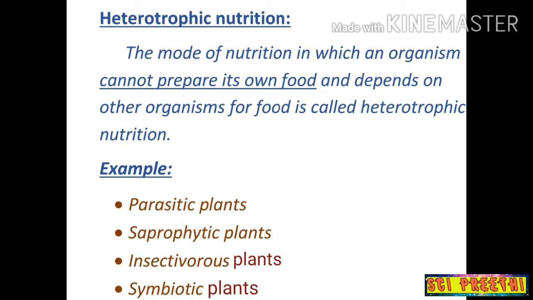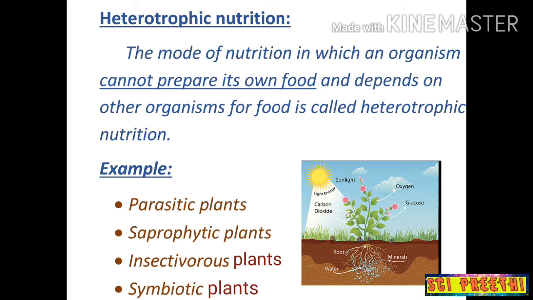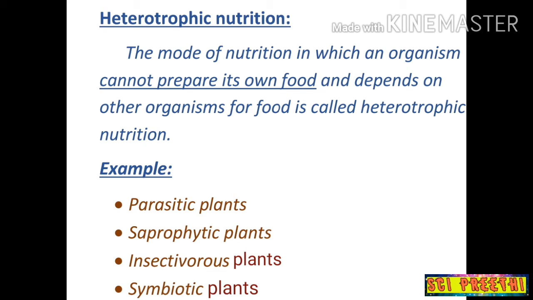Why can't heterotrophic organisms prepare their own food? The reason is that some plants lack chlorophyll, and hence they cannot synthesize their own food using the raw materials. So what are the raw materials needed to prepare food? They are sunlight, chlorophyll, water and minerals, and carbon dioxide. Some plants may also grow in soil lacking in nutrients. Such plants depend on food produced by other plants, so they use the heterotrophic mode of nutrition.